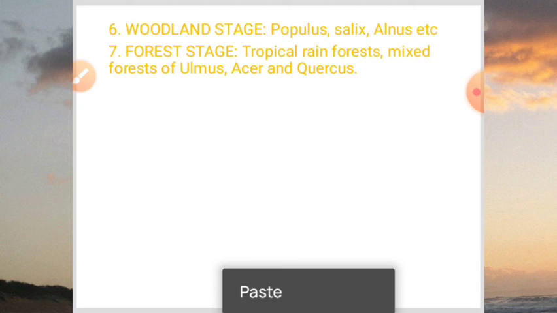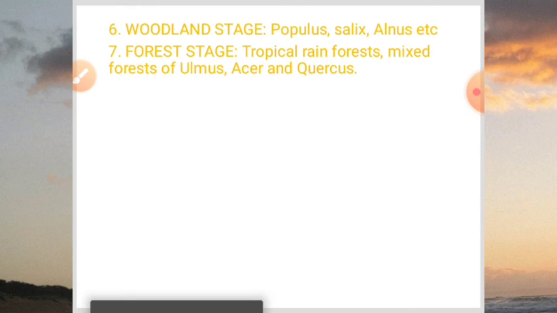The seventh stage is the forest stage. In tropical areas, tropical rainforests come up. In temperate areas, mixed forests of Ulmus, Acer, Quercus come up.